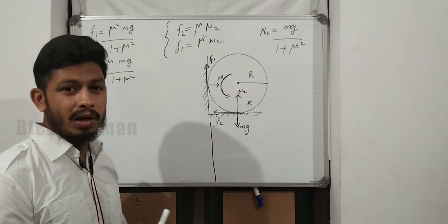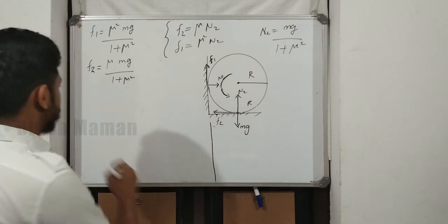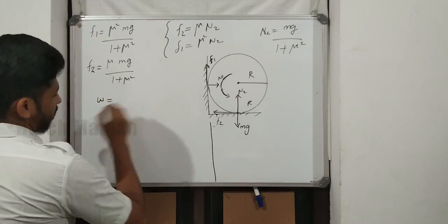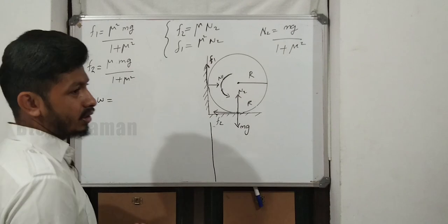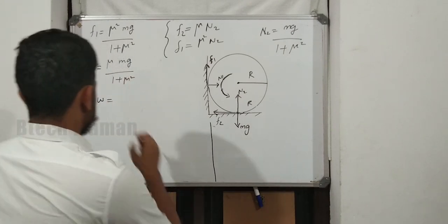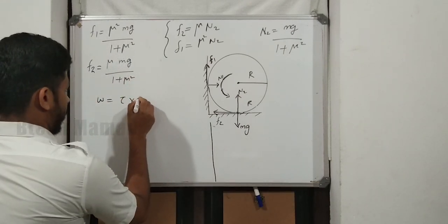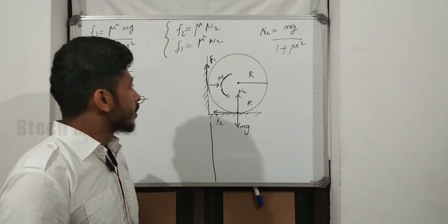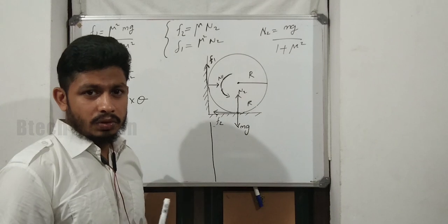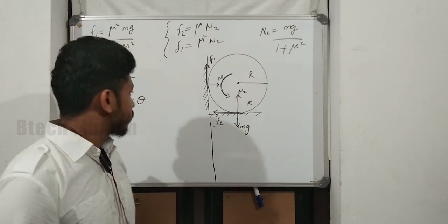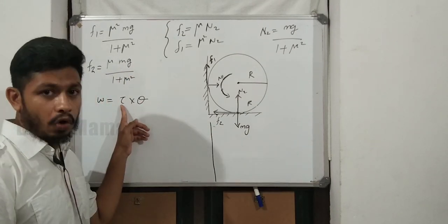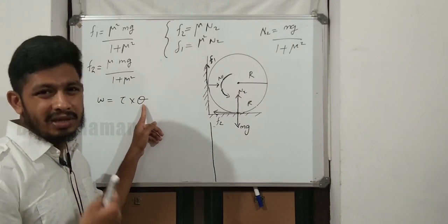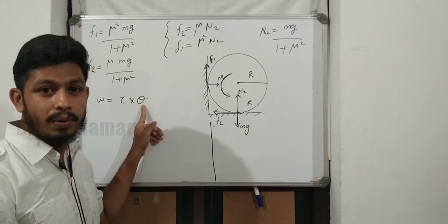So we are going to apply the work energy theorem. Work done is equal to change in kinetic energy. Here, work is equal to torque into angular displacement, because here it is purely rotating motion, there is no translatory motion. So instead of force we write torque, and instead of displacement we use angular displacement.